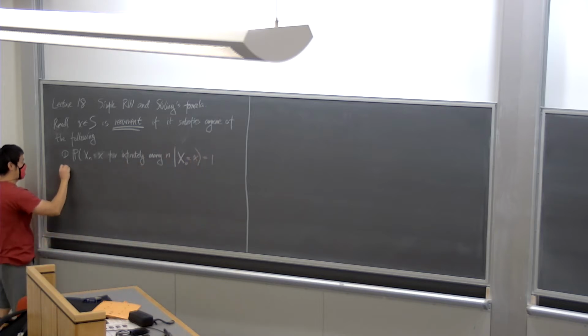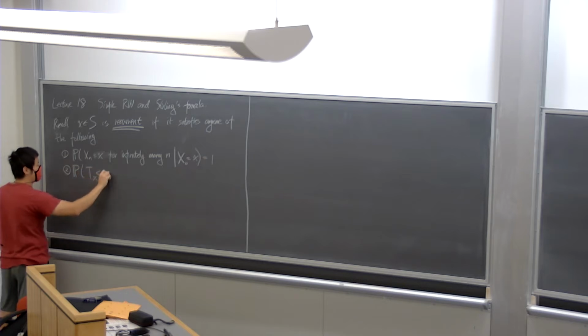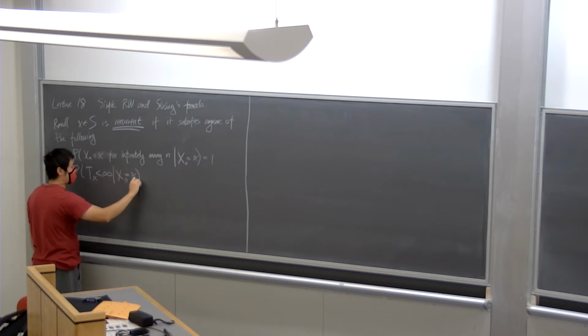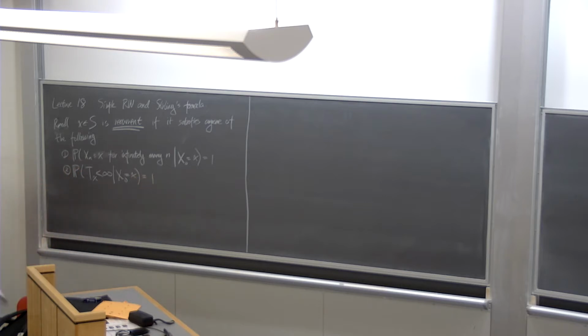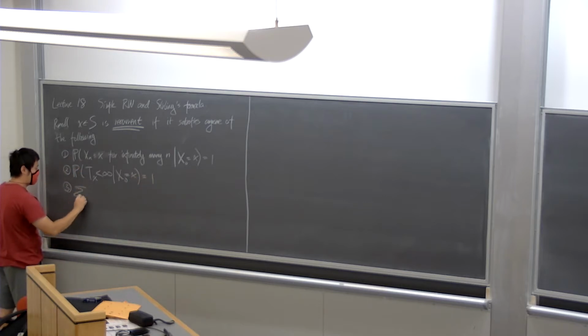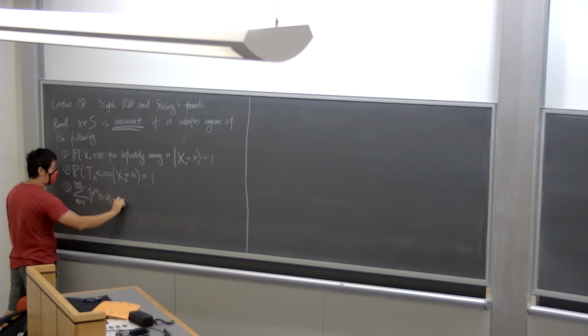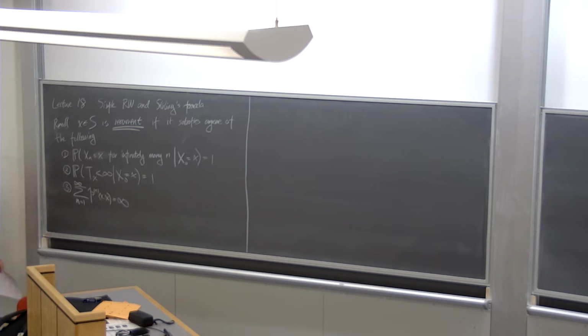The second statement is that the hitting time to the state x is finite almost surely, given that we start at x. This is also equal to 1. And the third condition is a summation: the sum over n from 1 to infinity of the n-step transition probability from x to x is infinite. So we proved these, and out of these, we use number 3.